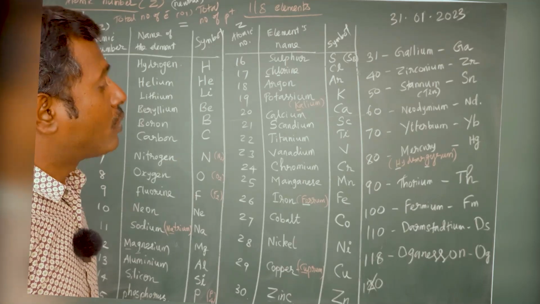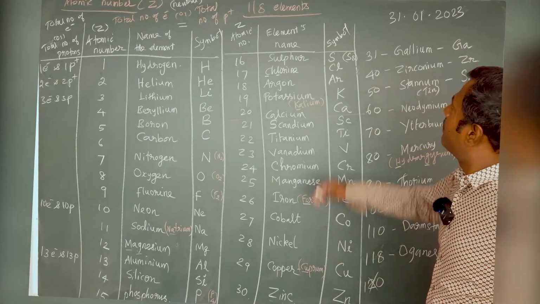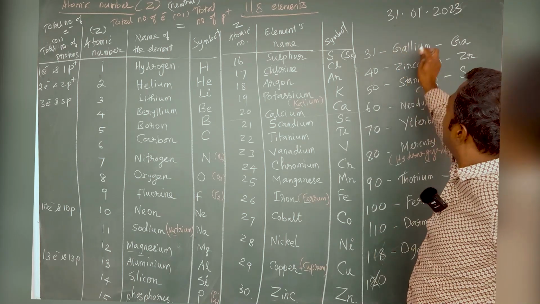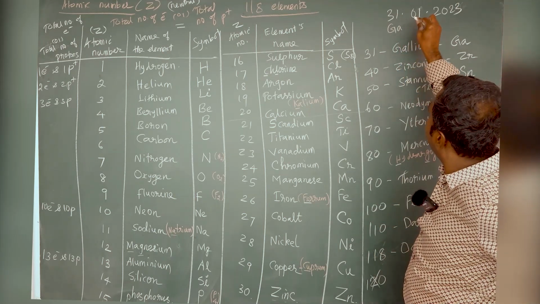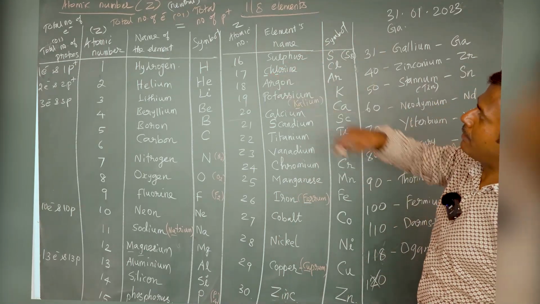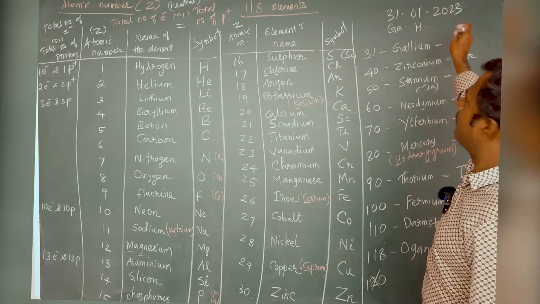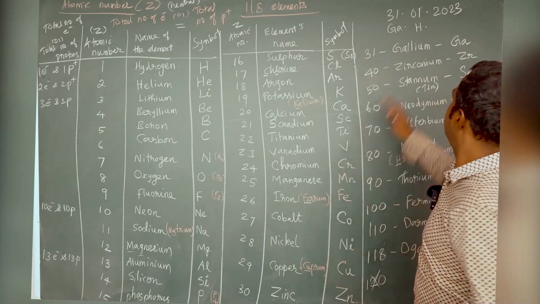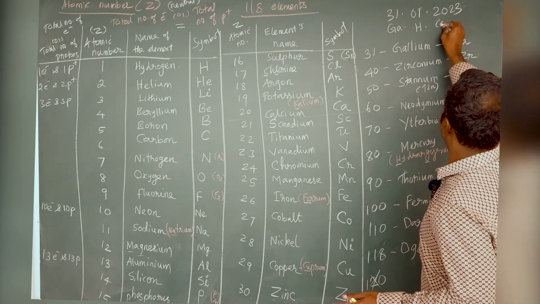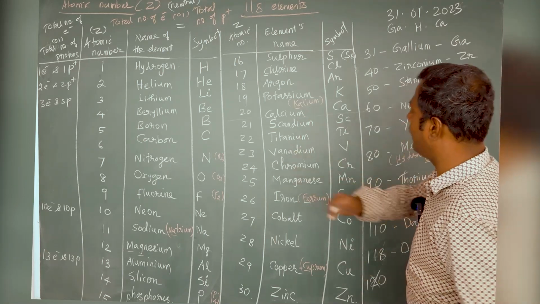Okay, right? So actually we forgot to give the chemistry language of this date of birth, so let us translate it into our chemistry language. The 31st element is gallium, so for 31 we can write Ga. And 01 means the first element, with atomic number 1, hydrogen. So Ga, H. The four digits here you have to split into two digits: 20 and 23. The 20th element is calcium, so Ca. 23 means vanadium, V.